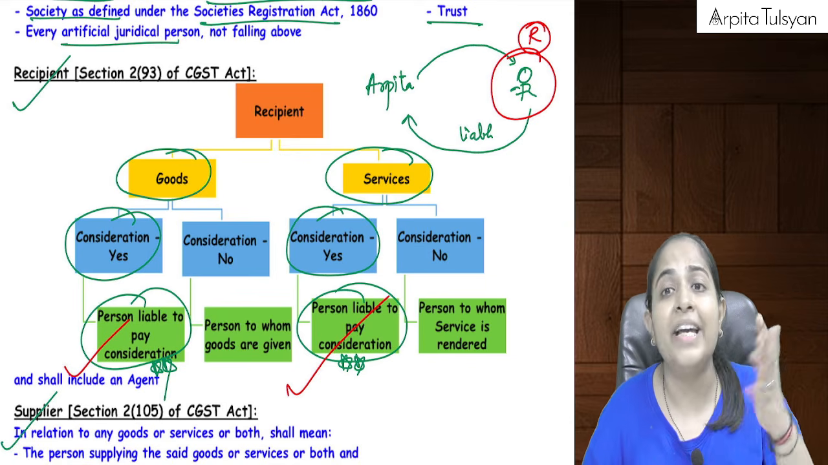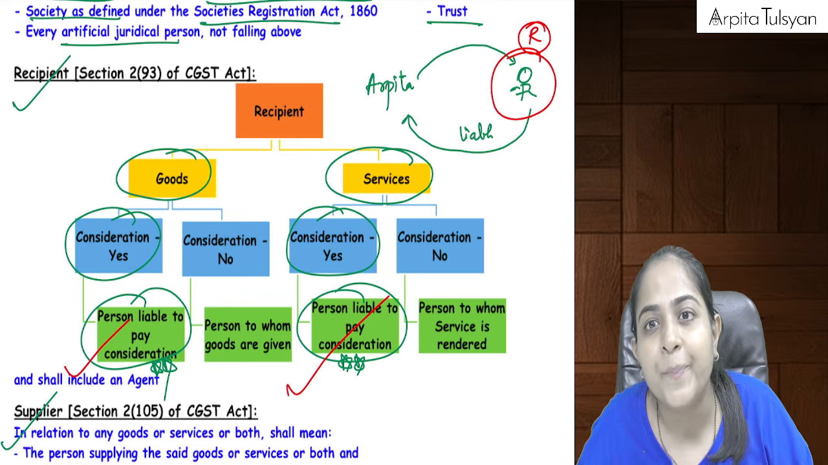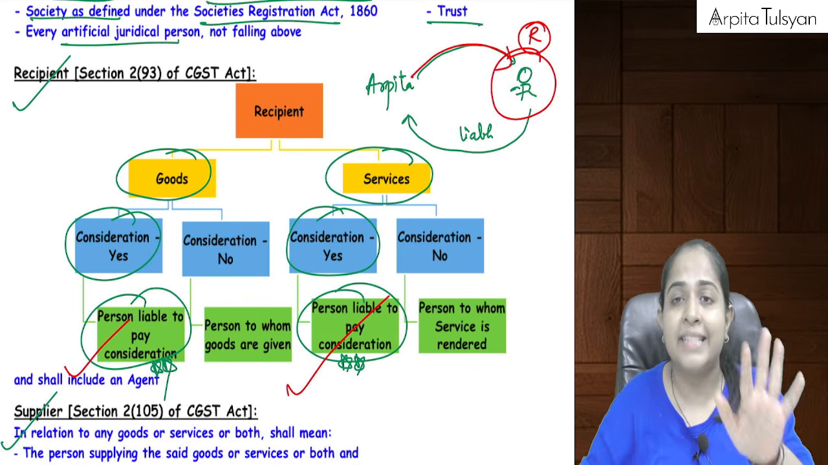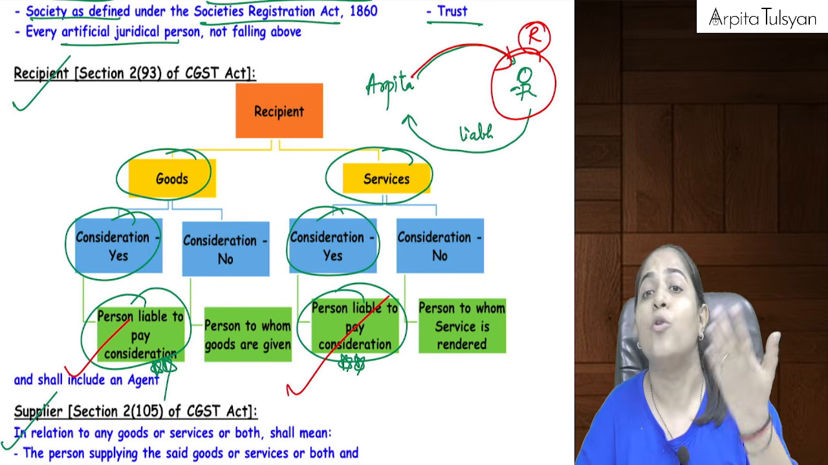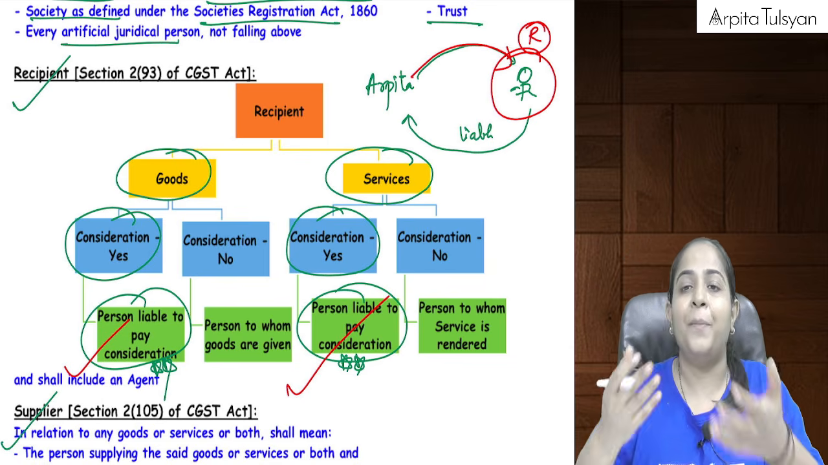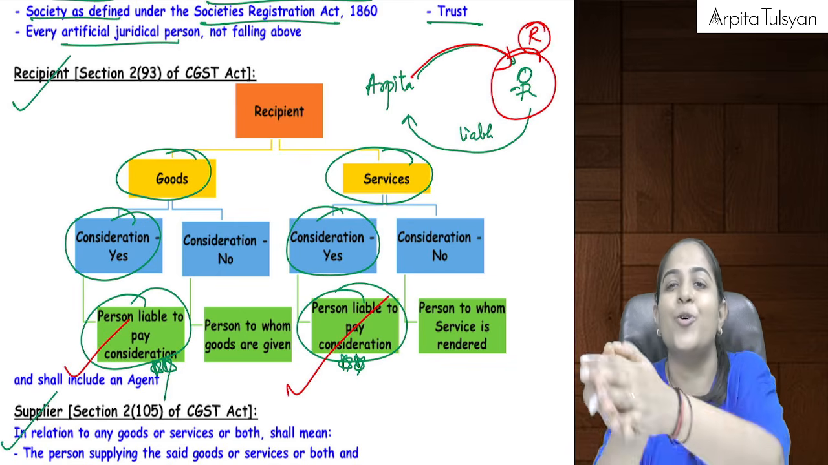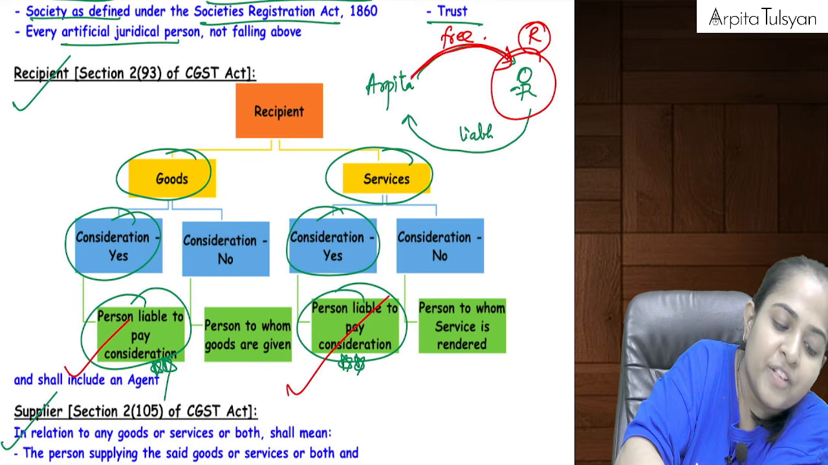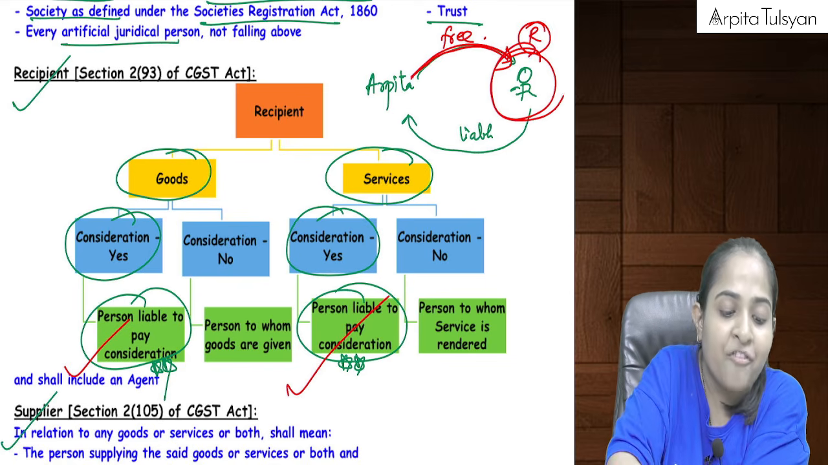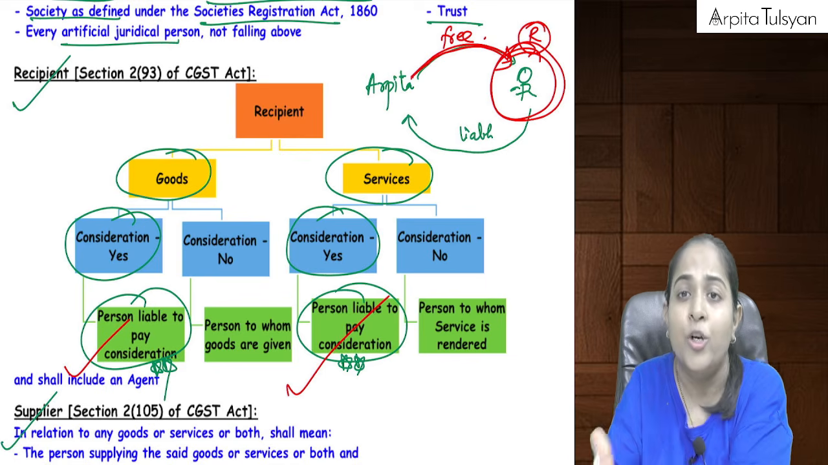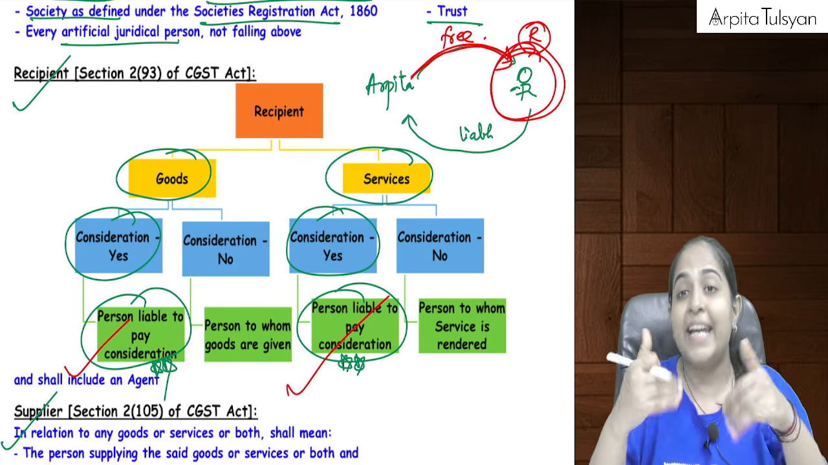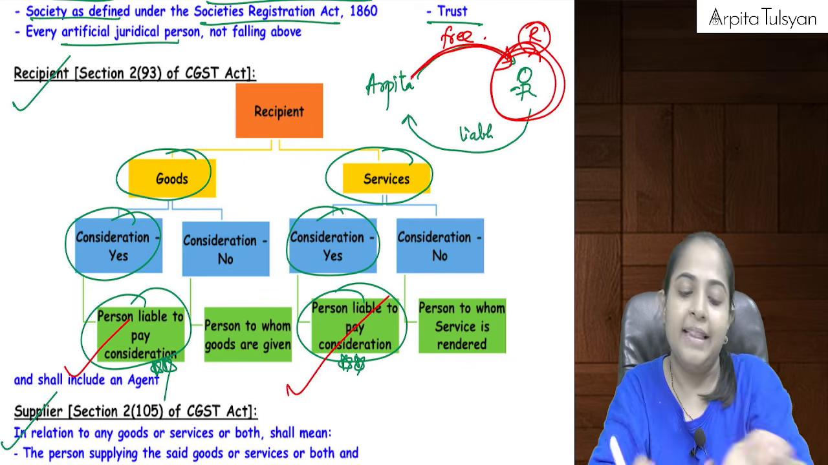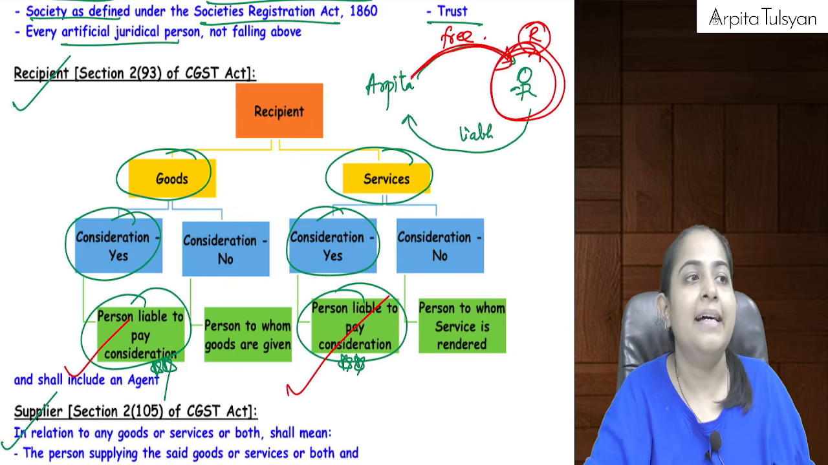But what if there is no consideration involved? What if I am providing free coaching services? Then still if I want to find out the recipient, who will be the recipient? The person who is actually receiving those goods or services. Okay, so let's say I am providing you free coaching services. So the one who is actually receiving those goods in case of goods, and in case of services, the one who is actually availing those services, that person will be considered as the recipient.